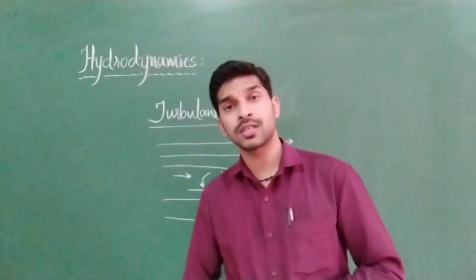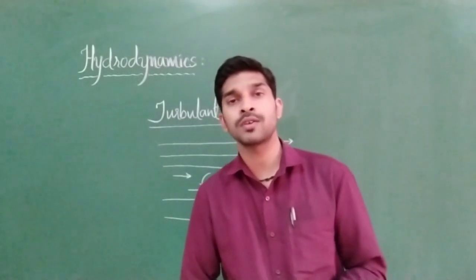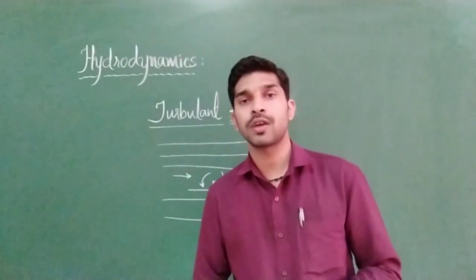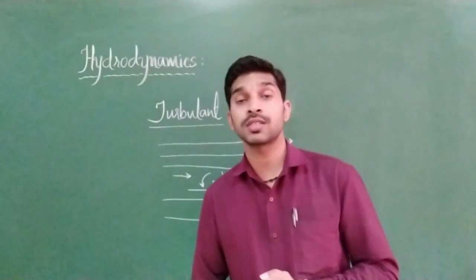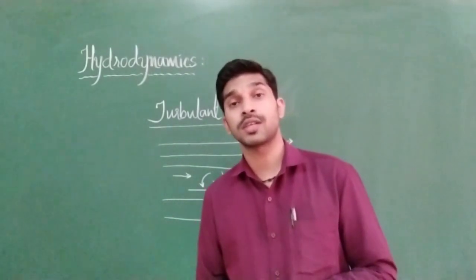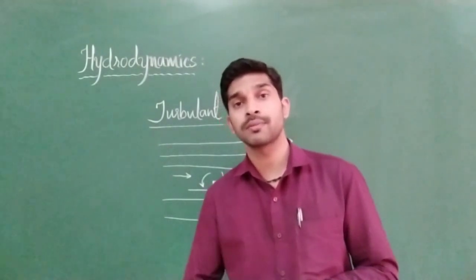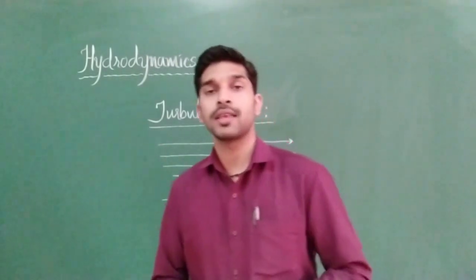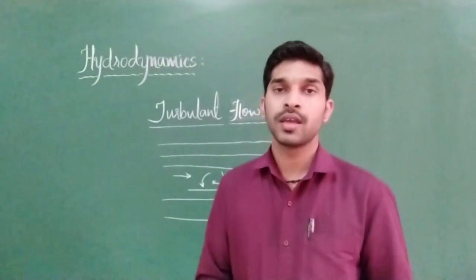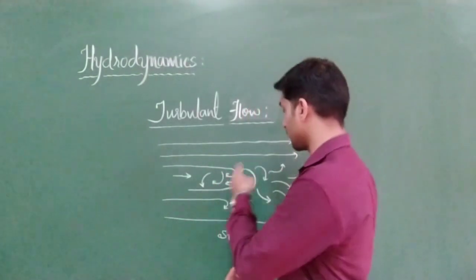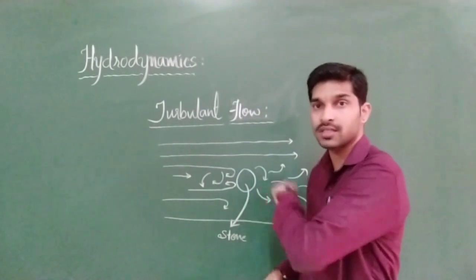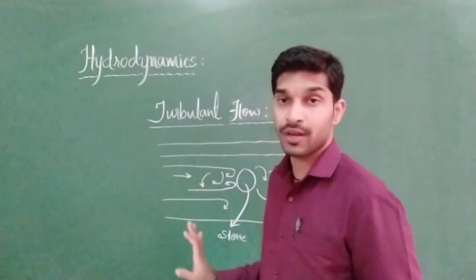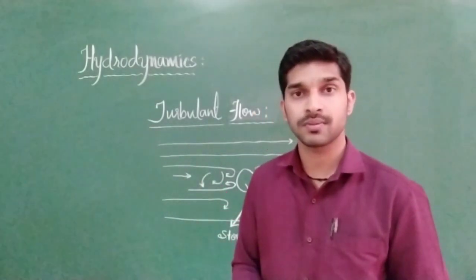And if they ask you what is the difference between streamline and turbulent flow, what can you tell? First of all, you can write the definition. Clear? Next, what can you write? In steady flow, the velocity is less than the critical velocity. And in turbulent flow, the velocity of the fluid particle will be higher than the critical velocity. In streamlines, we won't get this kind of shapes. This kind of shapes is nothing but eddies and vortices. In steady flow, we won't get any eddies and vortices, but in turbulent flow, we are going to see these eddies and vortices. Clear?